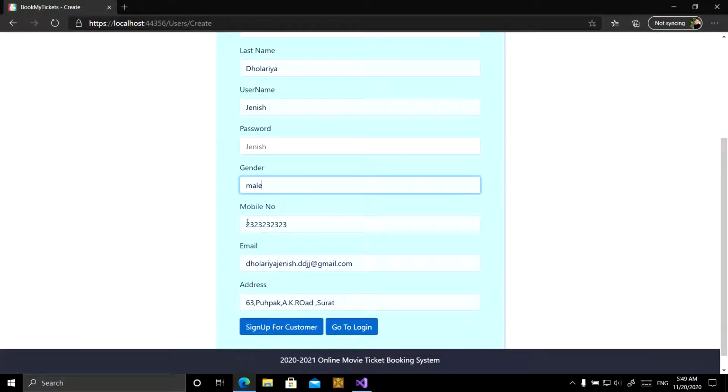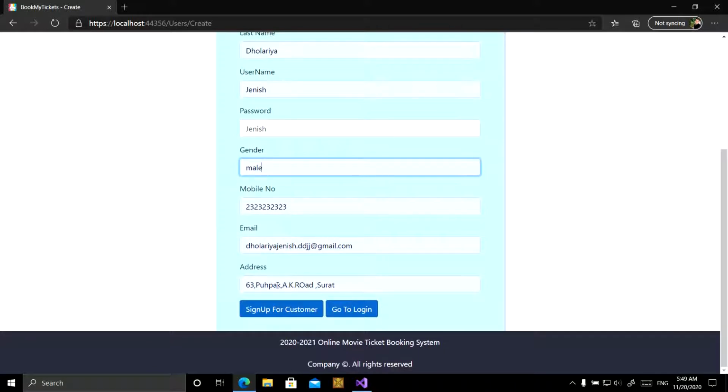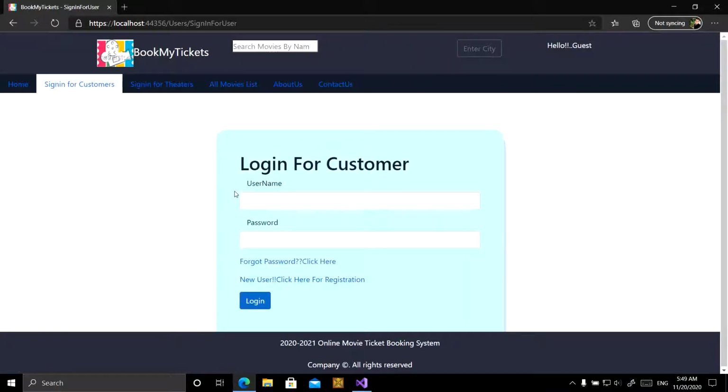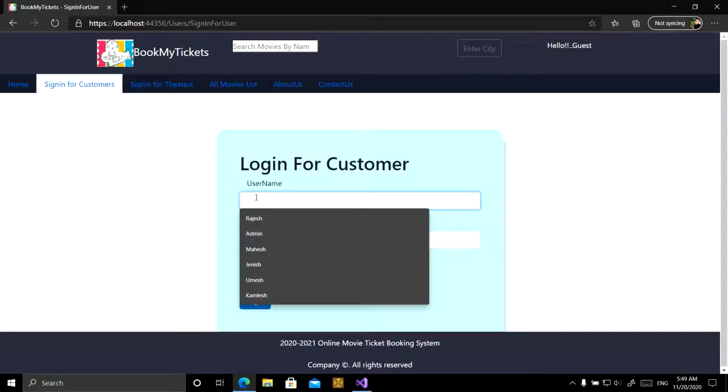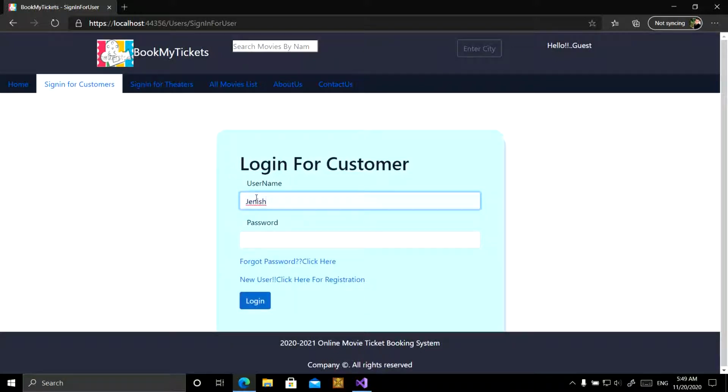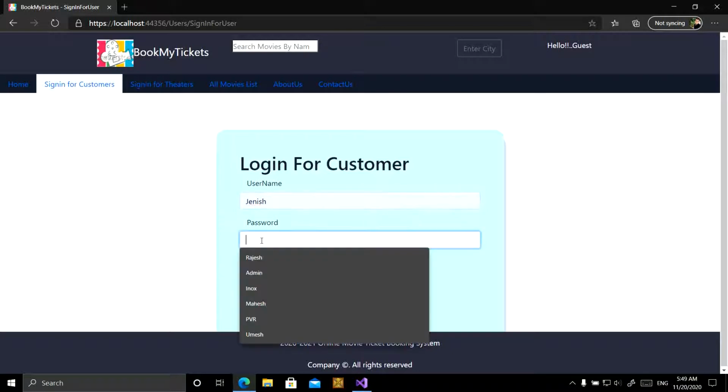Gender male, mobile number, email ID, and address are written here. I am creating a user with the name Janish and password Janish, so that I can try to log in with that username and password.